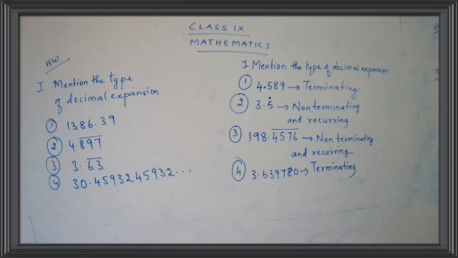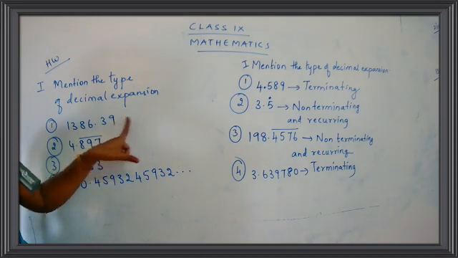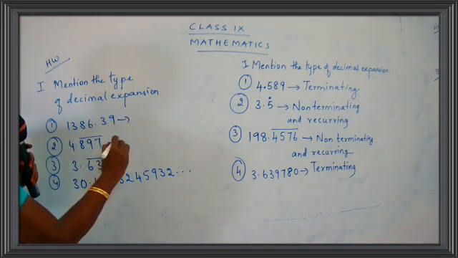I have just given you four examples, four sums. You have to just write the types. Okay, just write the types. That's all. You have to write the question, and you can write the answers here directly. You can just put an arrow and write down the answers.